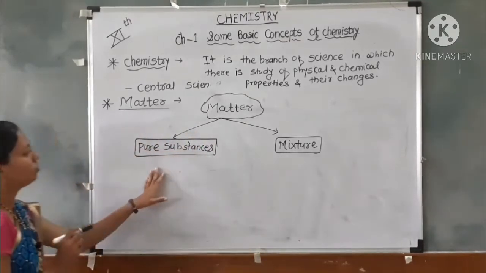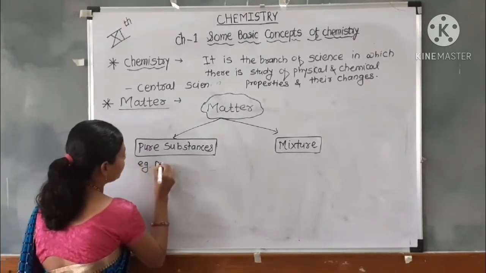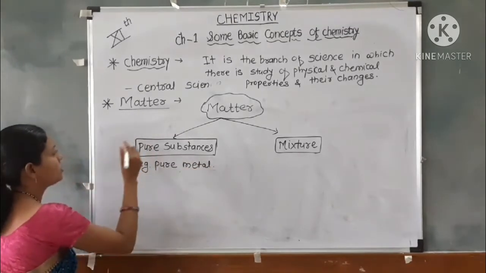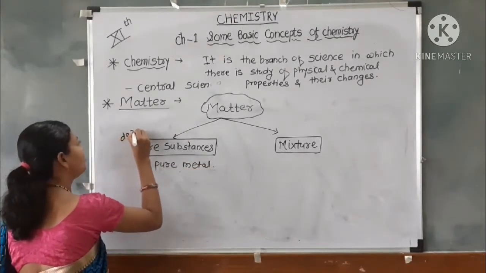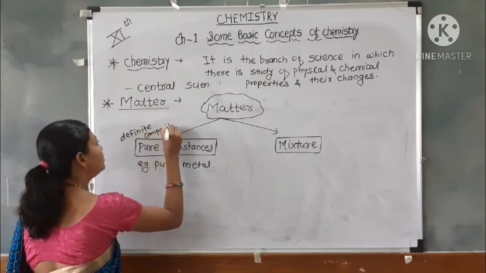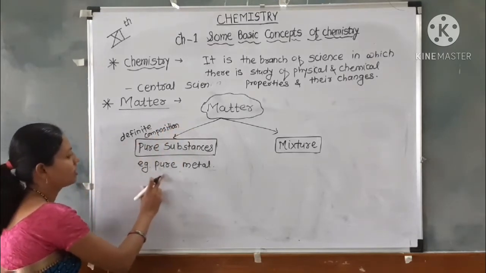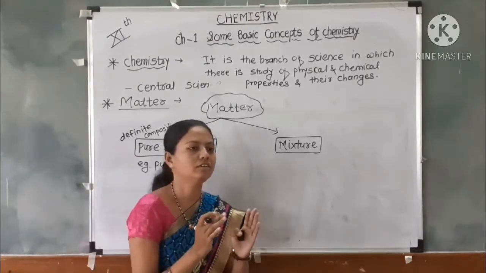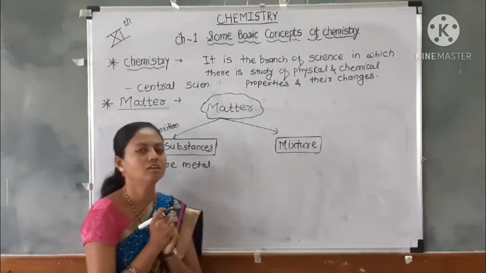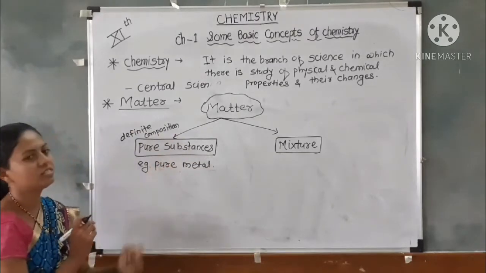For example, a metal has a definite or fixed proportion of chemical composition, so it is called a pure substance.